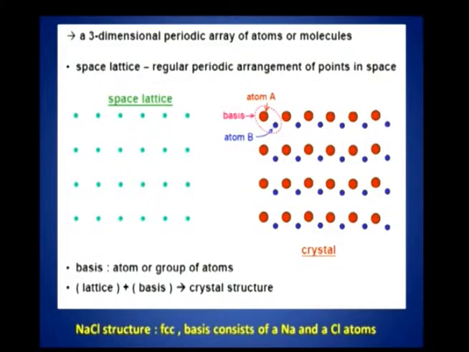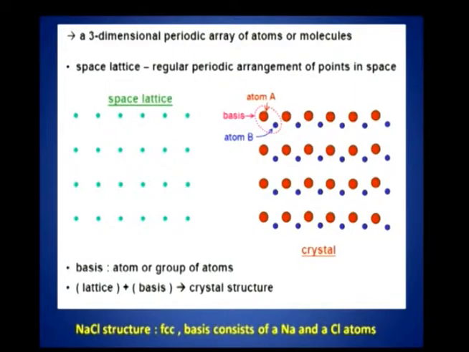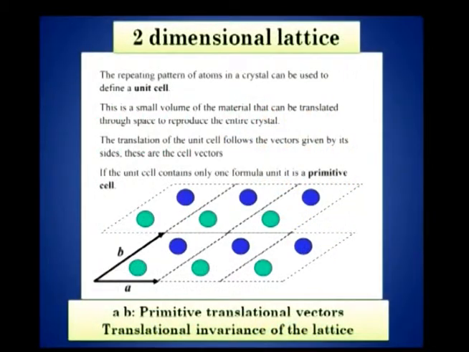On the other hand, if you had only 1 atom, what would you have done? The atom could have been placed on the lattice point itself, but if you have got 2 atoms or 3 atoms or 3 ions, then in such a case you have to place the atoms around the lattice point. This is a very important point to be borne in mind. With this we can pass on to the primitive cell.